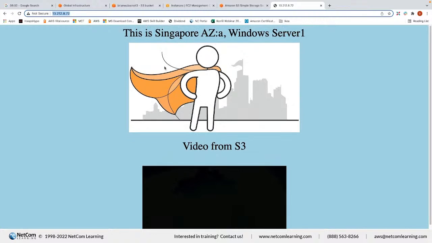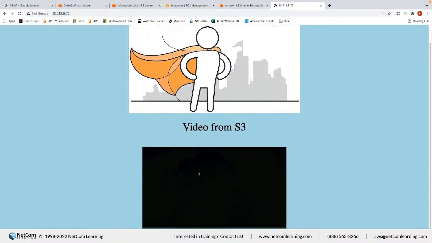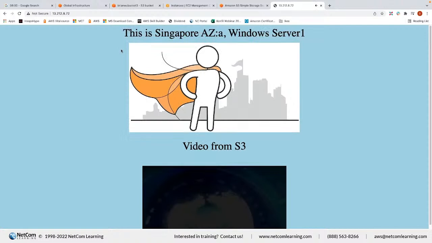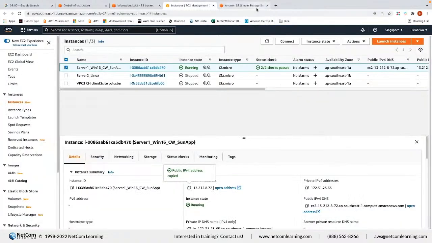Static means we don't have a server-side programming language like PHP, Python, Ruby, Java. We just have HTML, and then we have some pictures and we have video. So this static website, if you use an EC2 virtual machine, it is possible to host it. You are going to pay every single second. Even if at night no people visit your website, you are still being charged every single second. However, we can do this by using S3.